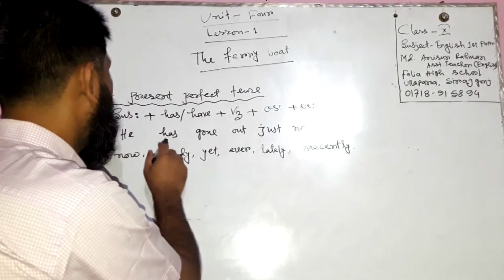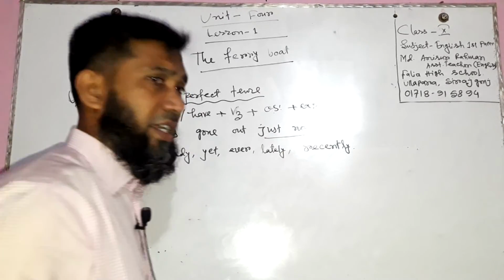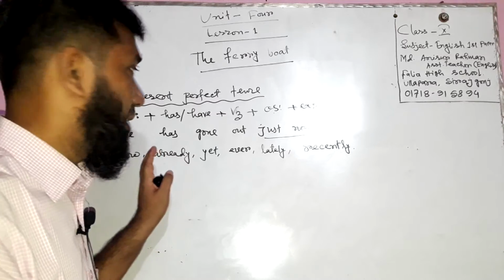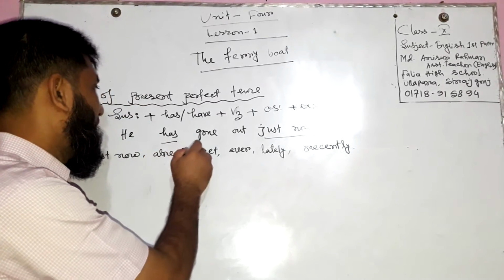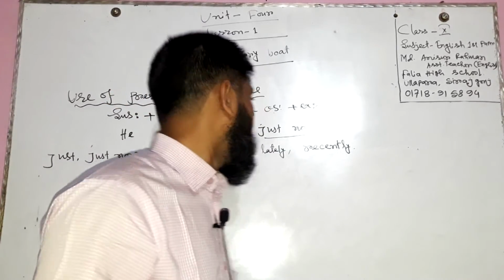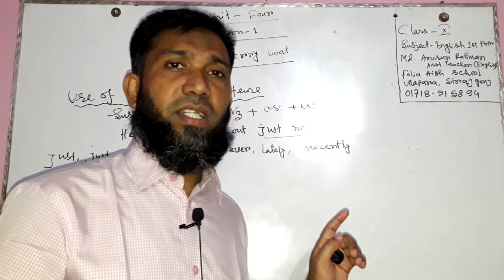Here is an example: he has gone out just now. In this sentence, just now also exists, has exists, and the verb turns into past participle form. So there are three signs which indicate present perfect tense.